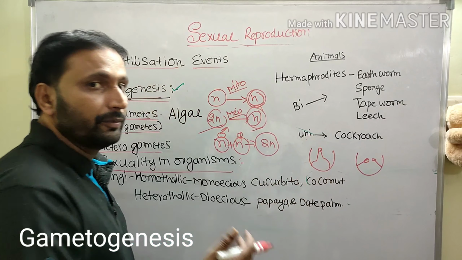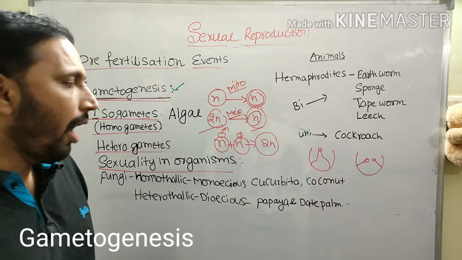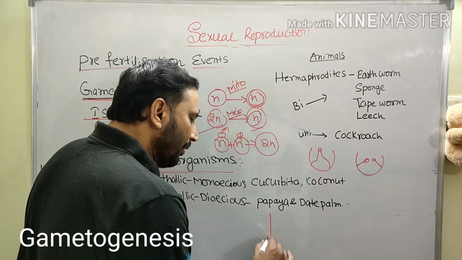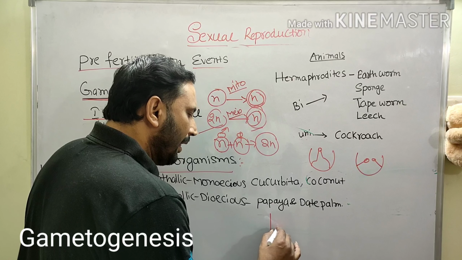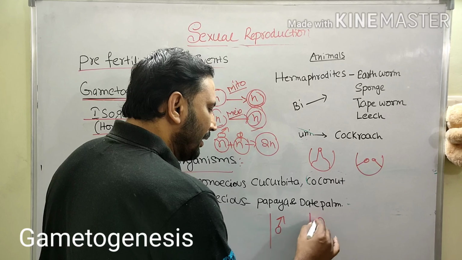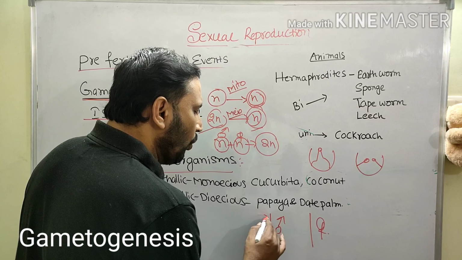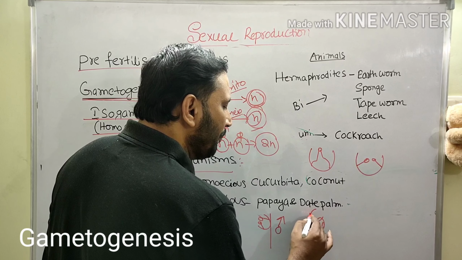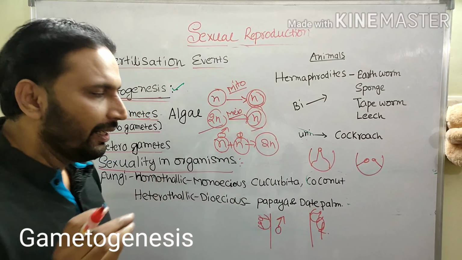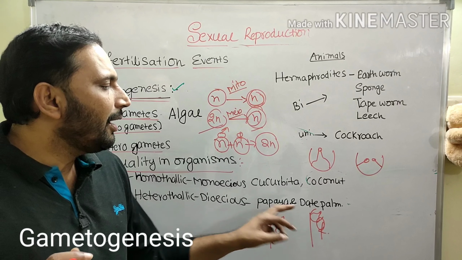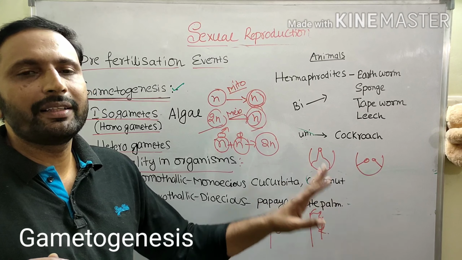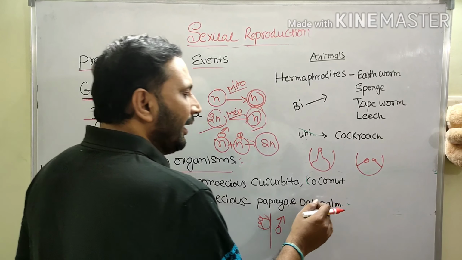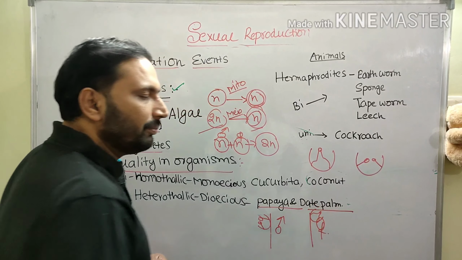For example, you take date palm or papaya plants. In the papaya plant there is clarity. One plant is male, one plant is female. It means one contains only staminate flowers, the other contains only pistillate flowers. In dioecious plants, male and female flowers are present on different plants. Dioecious, it is clear. So dioecious, examples: papaya and date palm.